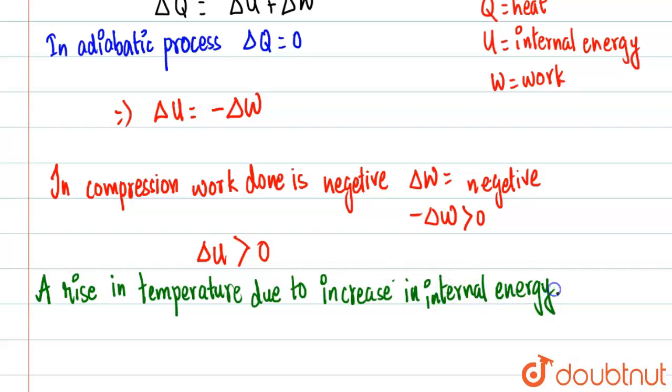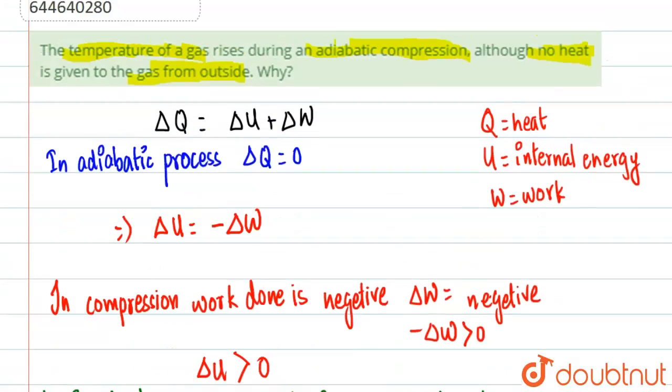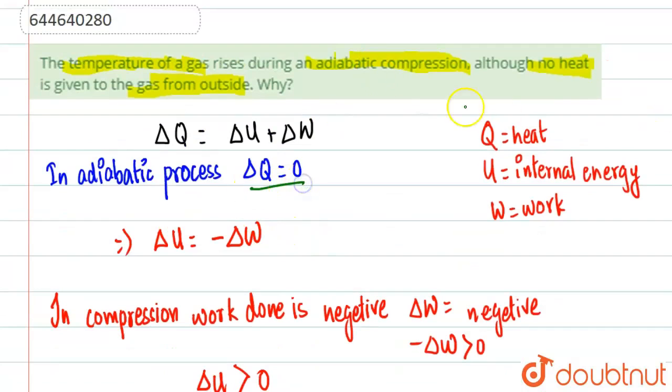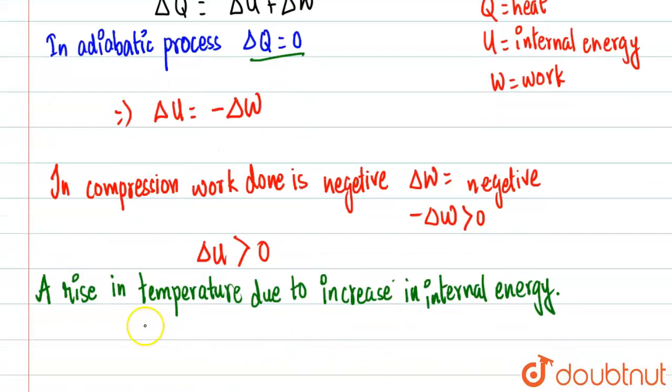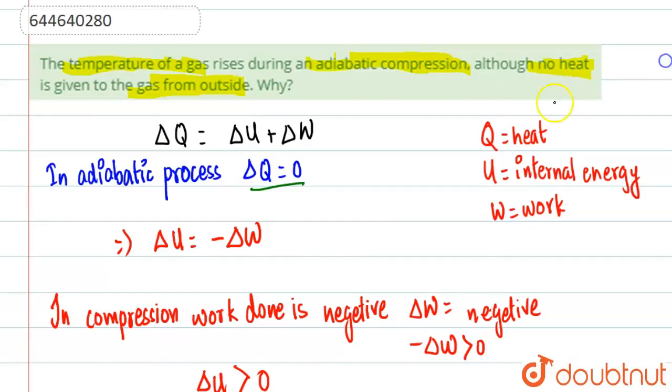So you can see over here, even though there is no heat supplied, there is a temperature change. Why? Because a rise in temperature is caused due to the change in internal energy. This is why the rise in temperature is caused, even though there is no heat provided.